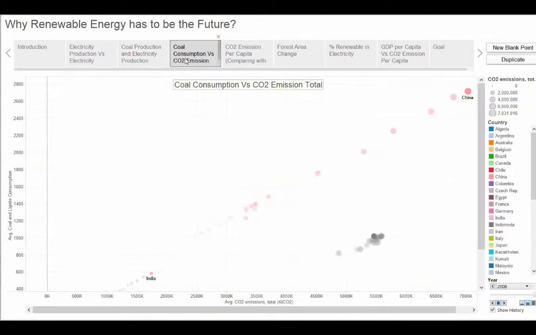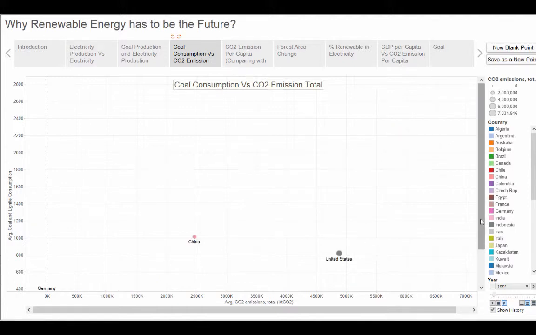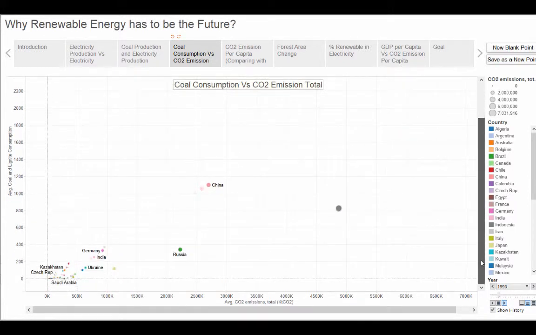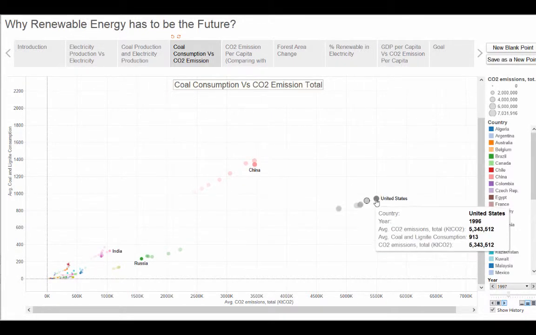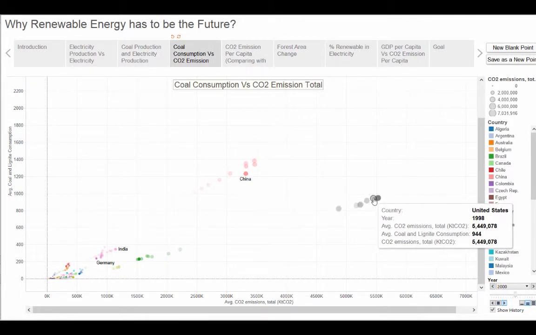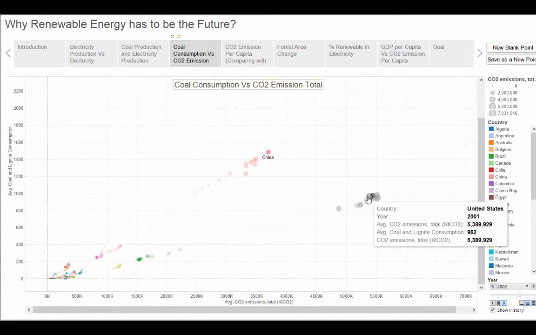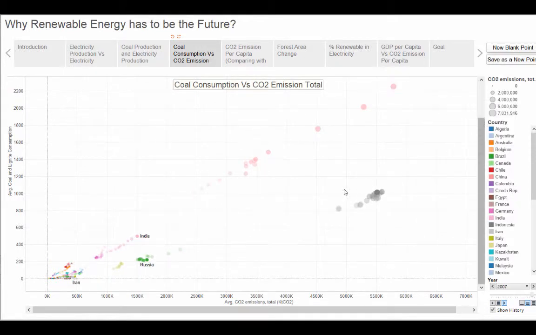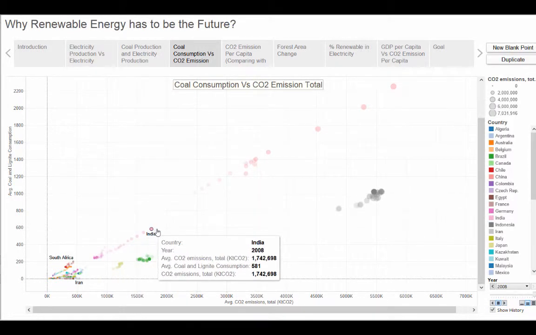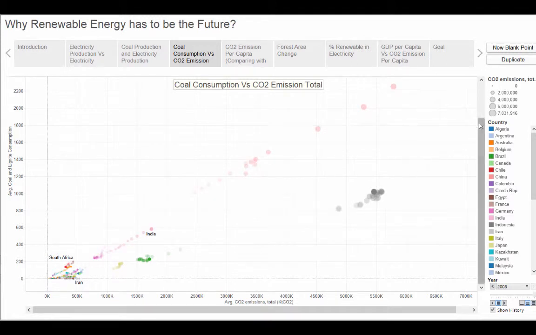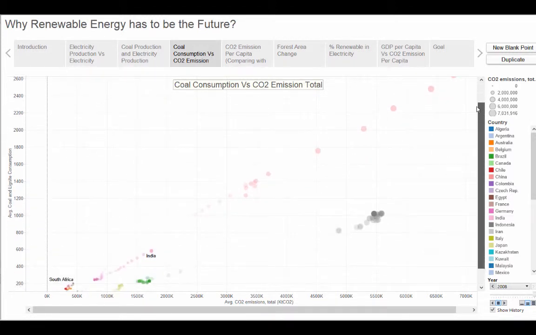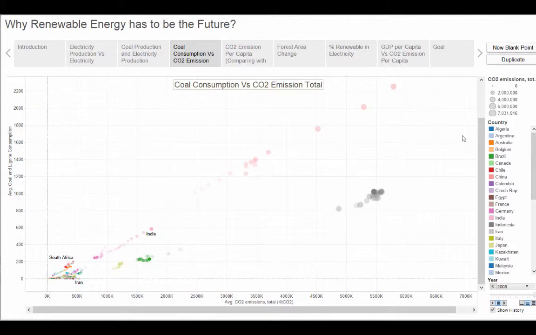Moving on to the next, this visualization pictures the carbon dioxide emission and coal consumption. In 2005, we see that US was able to control the carbon dioxide emission. But in case of China, the coal consumption has led to the increase of carbon dioxide emission. Similarly, we can notice this in case of India as well. The developing nations like India and China are focusing on meeting their energy requirements from non-renewable sources, which is causing a significant increase in carbon dioxide emission.